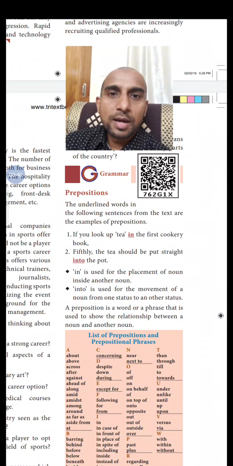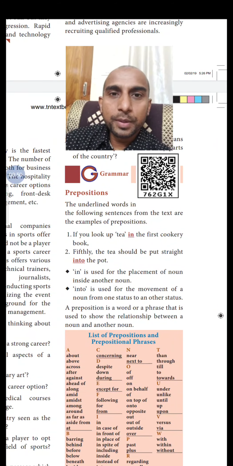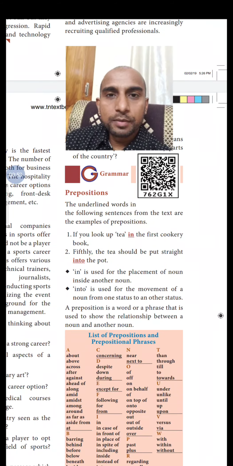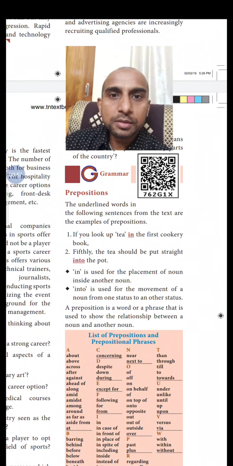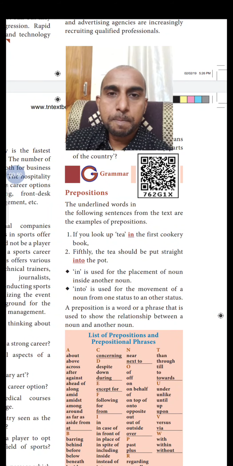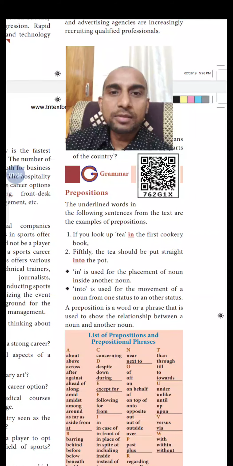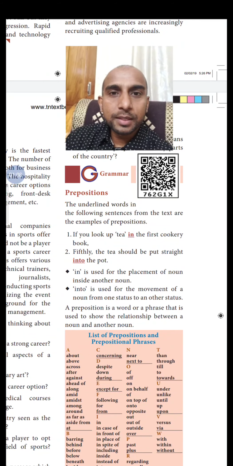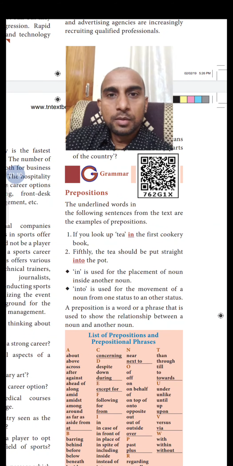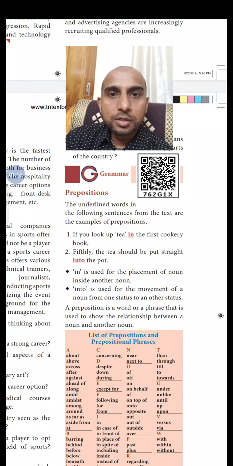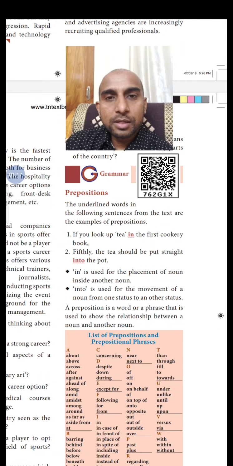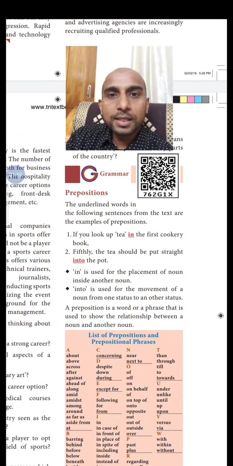Today, in our virtual class, we're going to learn a new grammar topic. The grammar topic which has been assigned to us in the second unit is prepositions and prepositional phrases. You would have learned about prepositions in your previous classes as well. A preposition is something which directs a subject to an object. For example, if I say the book is on the table, on is the preposition here. It directs the subject, the book, to the object, table.